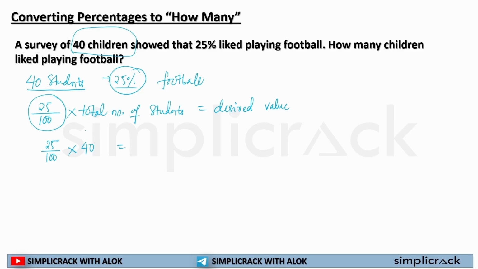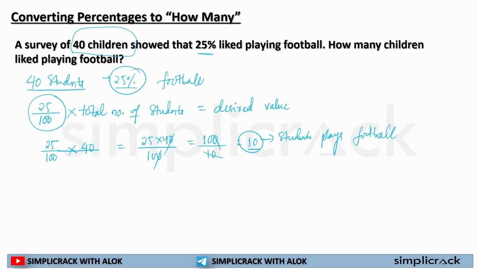Let's see. So now what I can do, I can multiply 25 into 40 divided by 100. So 0 will cut 0. 25 multiplied by 4 is equal to 100, as we all know, divided by 10. Now this will be 10. So 25% students, those who are playing football out of 40. So how many students were actually playing football? 10 students playing football. Okay. So I hope this is clear to each and every one of you.